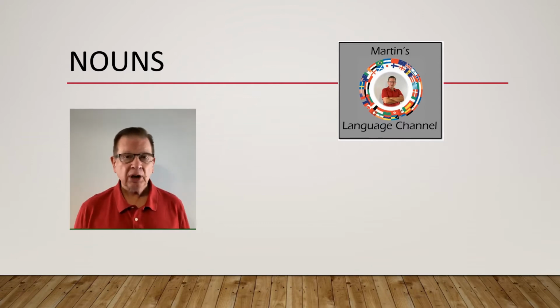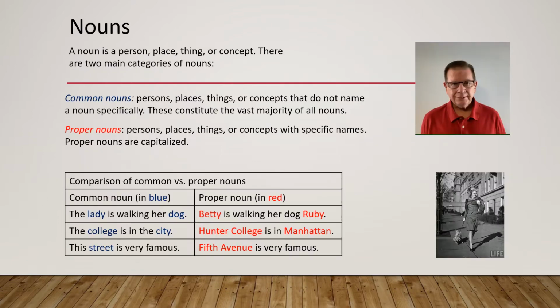Today we're going to talk about nouns. A noun is a person, place, thing, or concept. There are two main categories of nouns. Common nouns: persons, places, things, or concepts that do not name a noun specifically. These constitute the vast majority of all nouns. And then there are proper nouns: persons, places, things, or concepts with specific names.